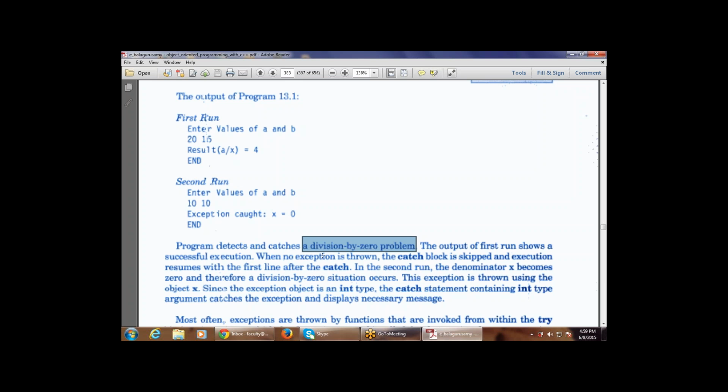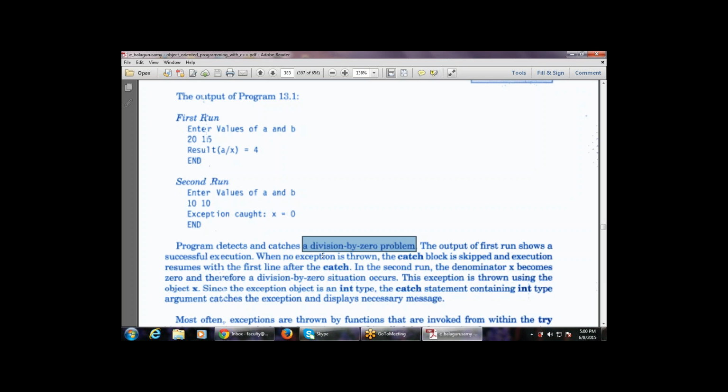Whenever we divide any number by 0, that gives the infinity value in mathematics, but in programming that gives an error, known as the exception. So this is one of the important lines: this program is the example that detects and catches a division by 0 problem.